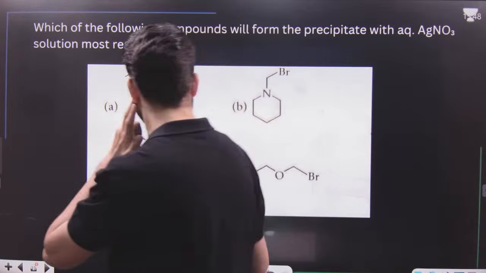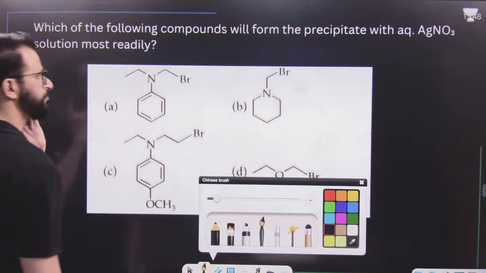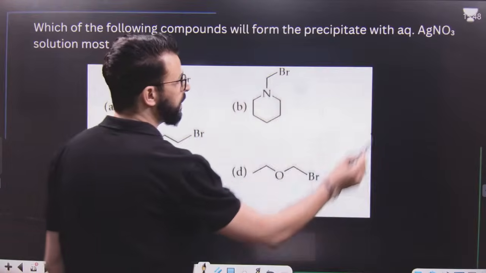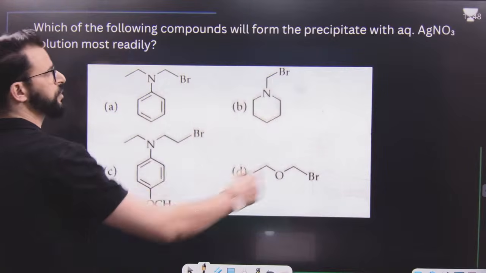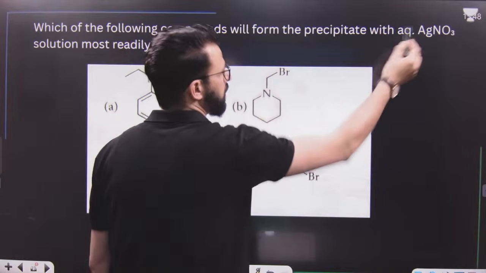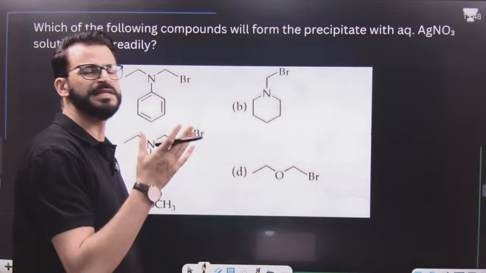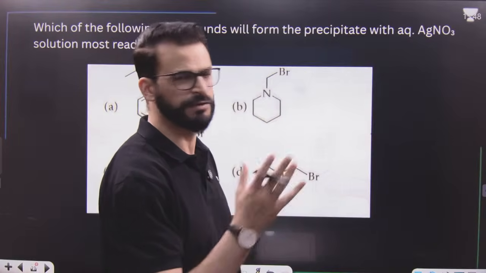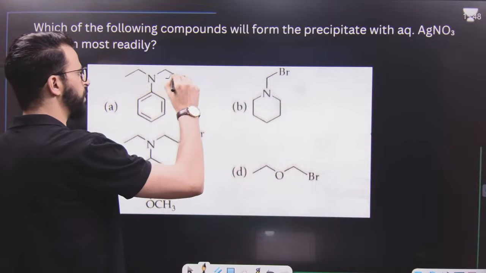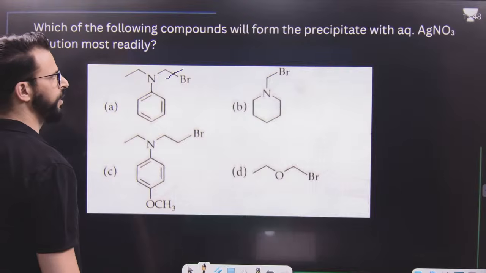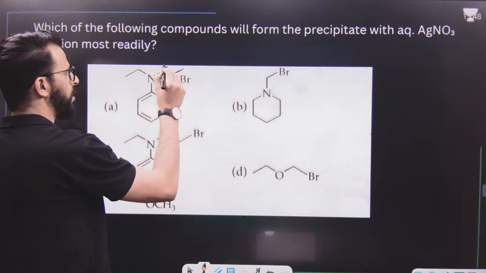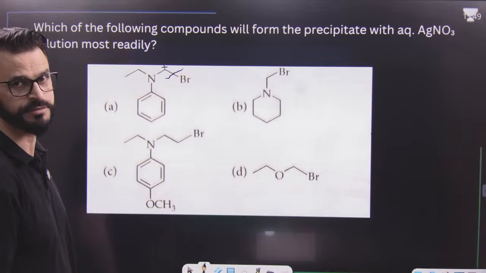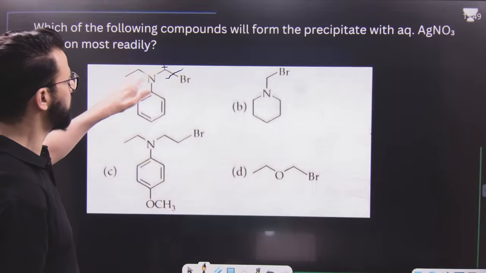This is a very, very simple question, my dear lovely students. Have a look. Which among these will form a precipitate with aqueous AgNO3? That means this is a normal SN1 reaction. Just try to break this C-Br bond, and a carbocation will be formed on the carbon attached to nitrogen.